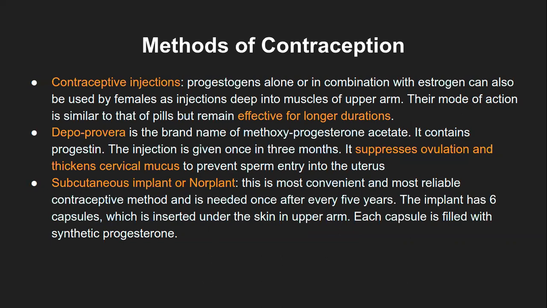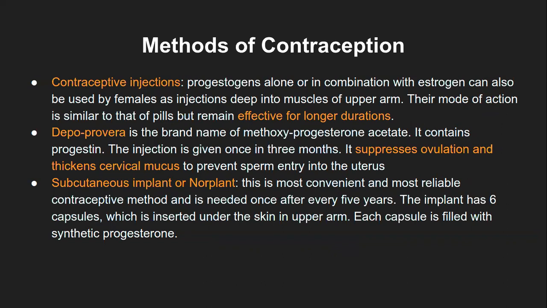Now why is the effect of longer duration? Usually intramuscular injections are oil based. Oil based does not mean they literally have oil, but they have a certain amount of oil in the injection preparation, so that the release of the drug from that muscular site is slowed down. If it is water based, our whole body system is water based, and it will allow the complete drug release immediately.